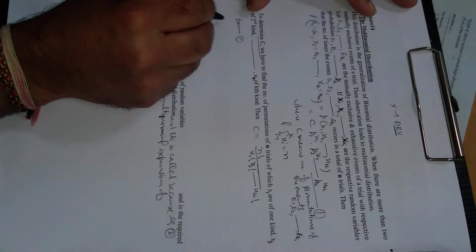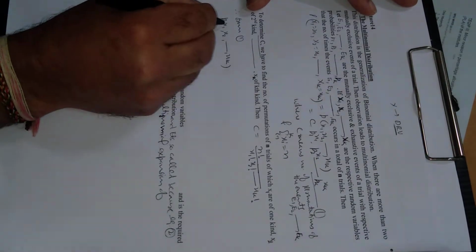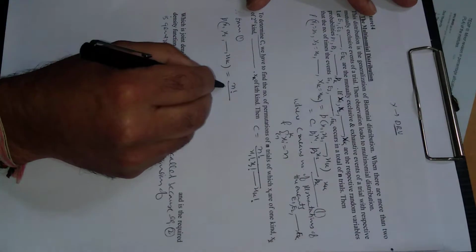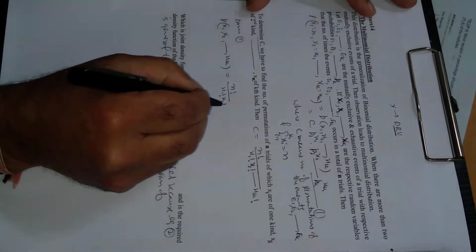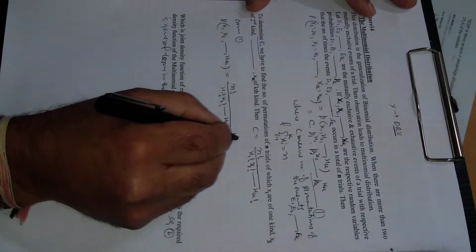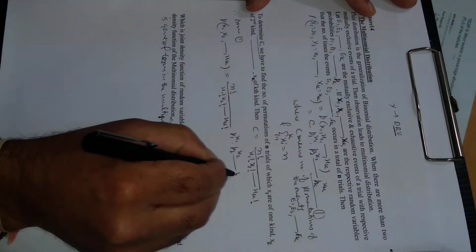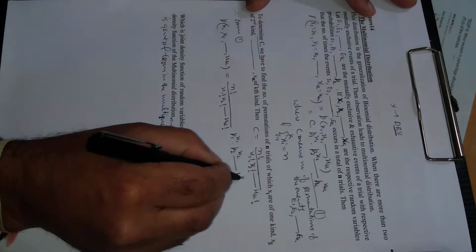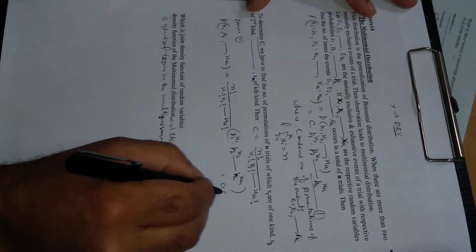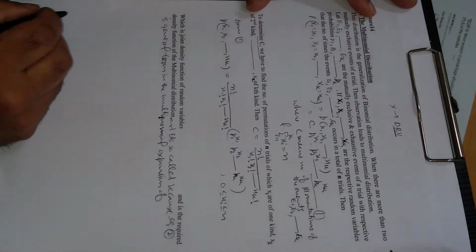Therefore, from 1, p of x1, x2, dash dash, xk will be equal to, substituting the value of c here, n factorial divided by x1 factorial, x2 factorial, dash dash, xk factorial, into p1 raised to power x1, p2 raised to power x2, dash dash, pk raised to power xk, where x varies from 0 to n.